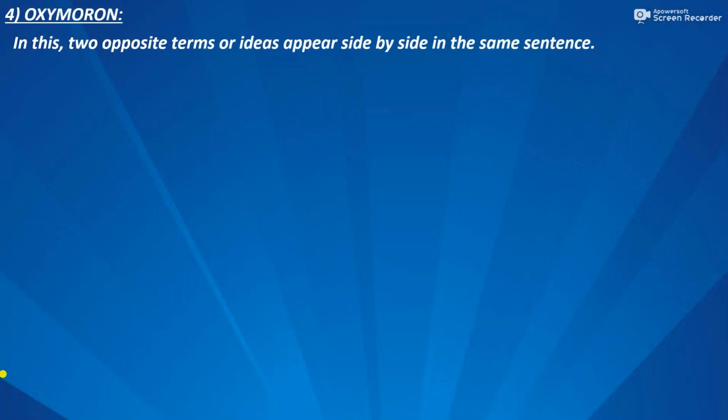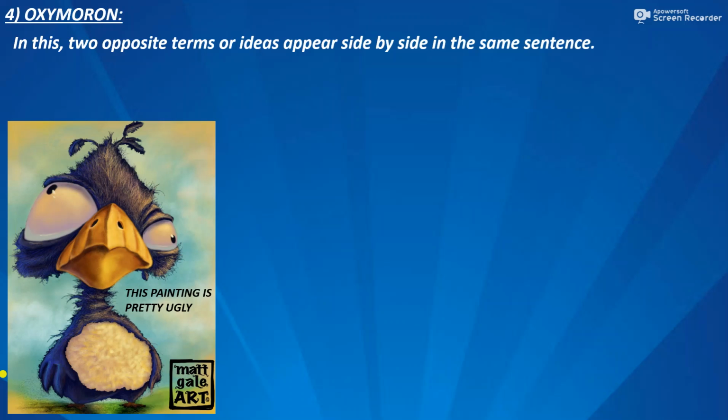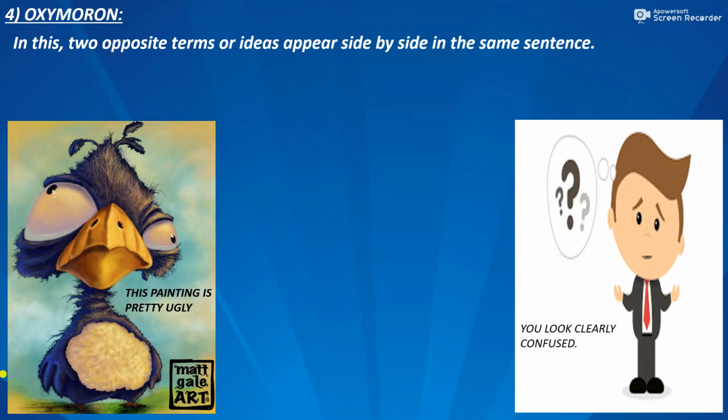The next figure of speech is oxymoron. In this, there are two opposite terms or two opposite ideas which appear side by side in the same sentence. It means you will have a pair of opposite words. The pair will be used together one after the other in the same sentence. Let us see this with the help of example. The first example is, this painting is pretty ugly. The second example is, you look clearly confused.